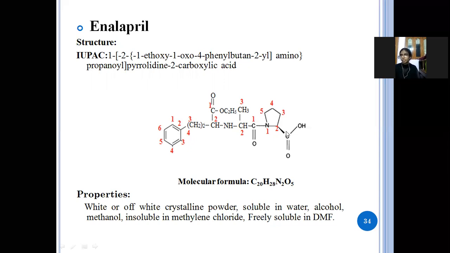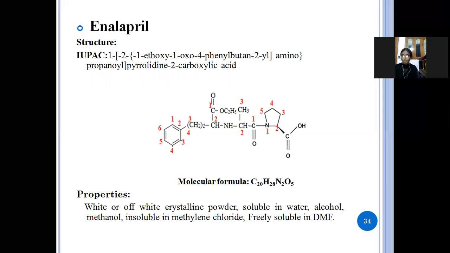See here, 1-ethoxy, 1-oxo, 4-phenyl, butan, amino, and this is a propanoyl pyrrolidine-2-carboxylate.